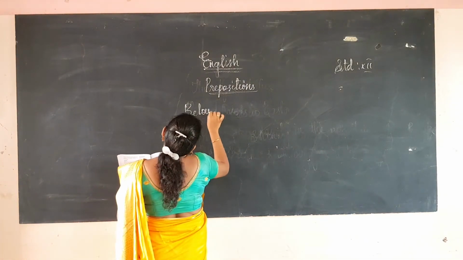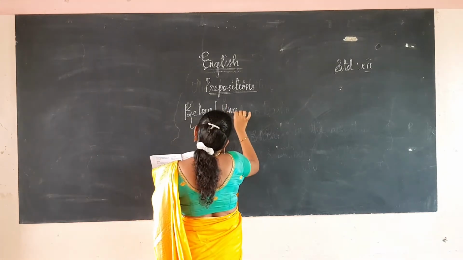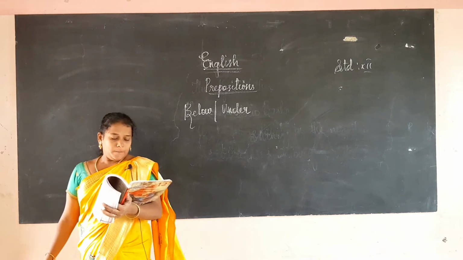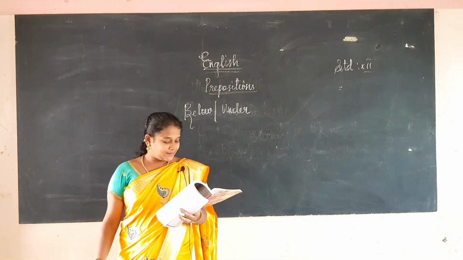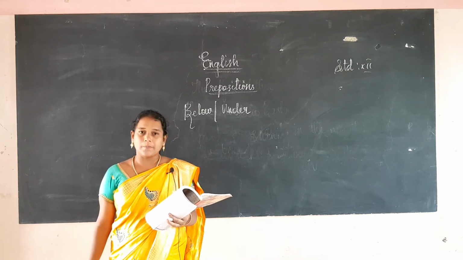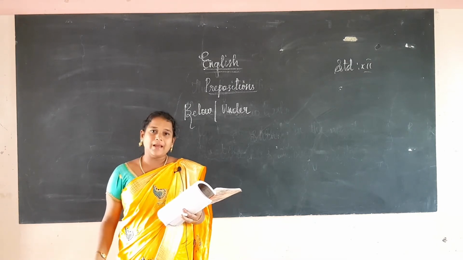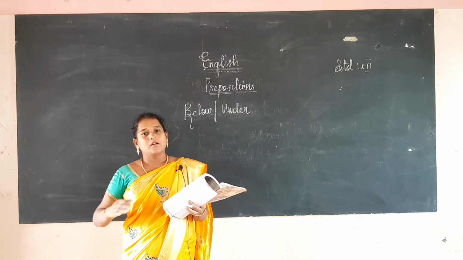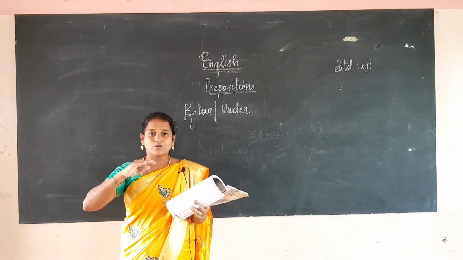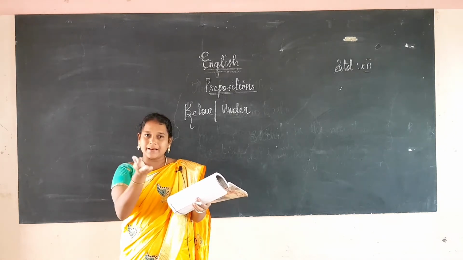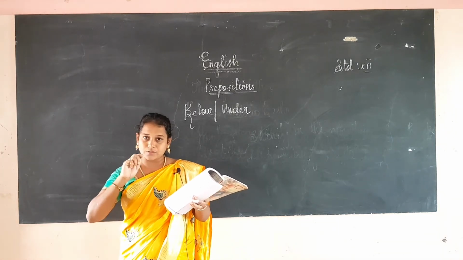Below as well as under. Below is the opposite of above, as I said, and under is the opposite of over. Below shows the level. For example, the water level in the dam is below 100 degree, means 100 degree ki keela irukku. Okay, that shows the level.